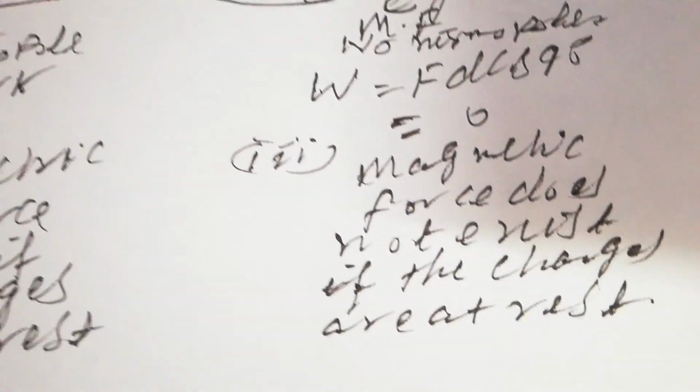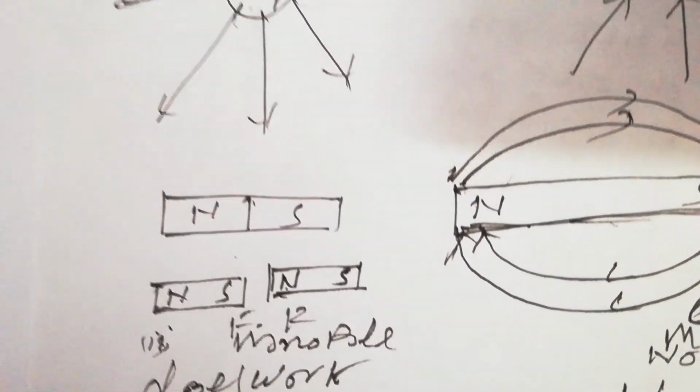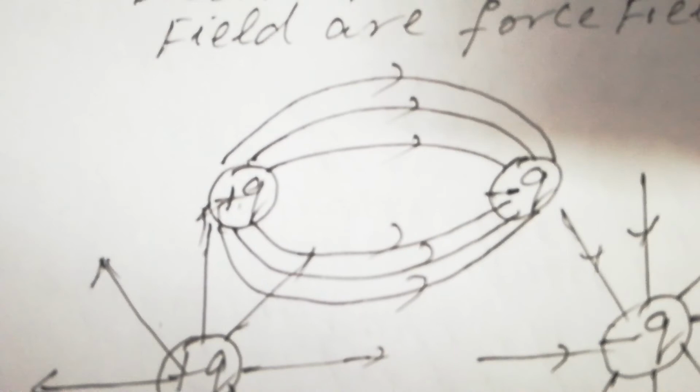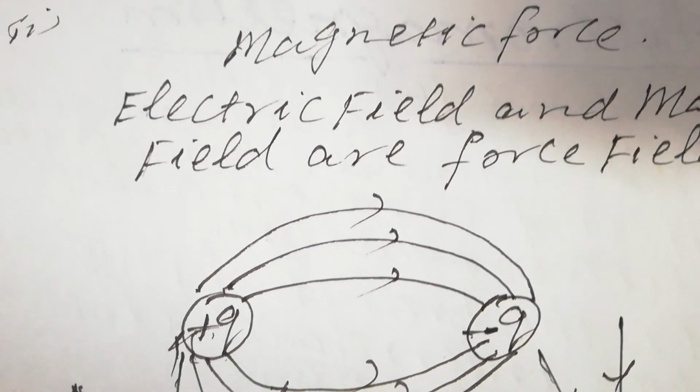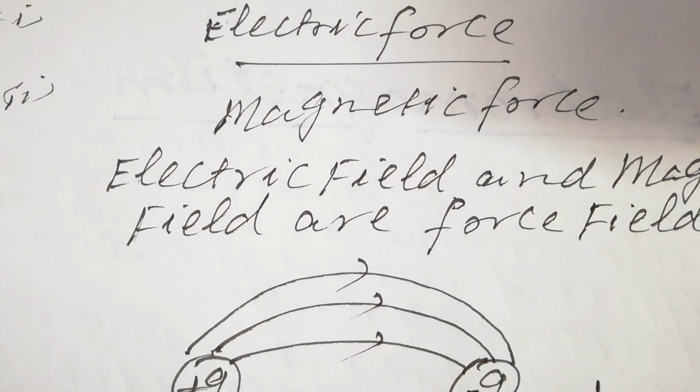So students, in that way, first of all you must know what is electromagnetism, and then you must know what is electric field and magnetic field, and in the last, what is the difference between electric field and magnetic field.